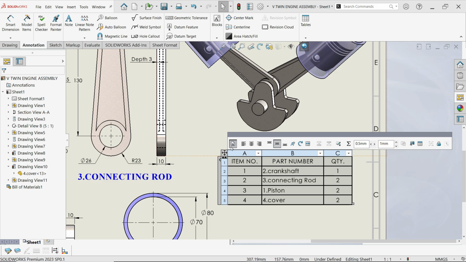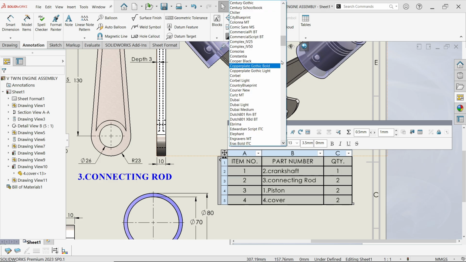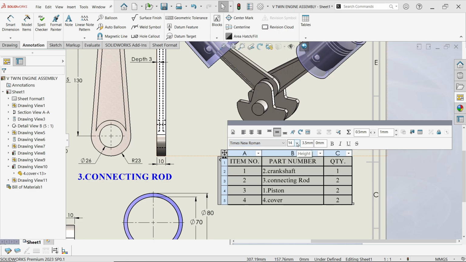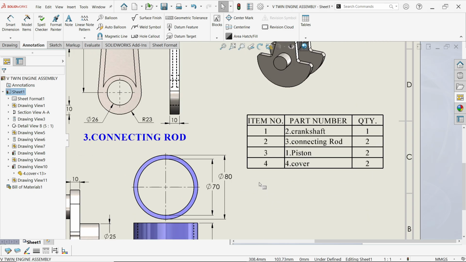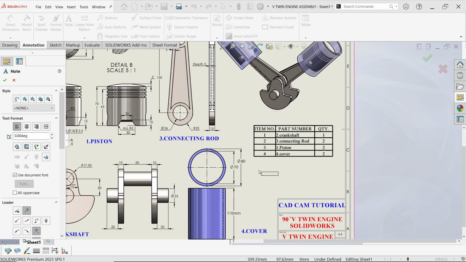Select all. Now click this use document font. From here you can change it. Or all time favorite. Font size is okay. Let's increase it a little. Okay. See how we created a box. Note. Just click and drag somewhere.